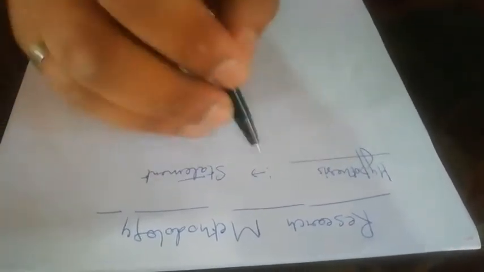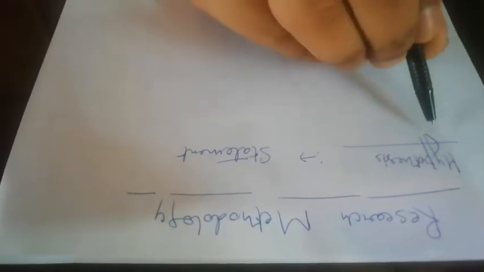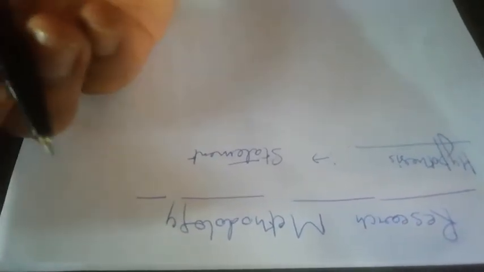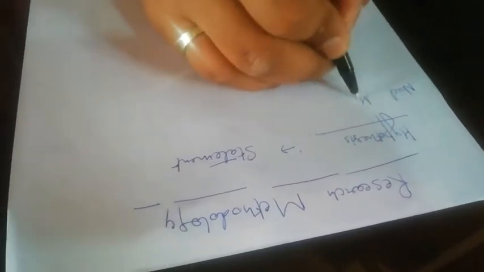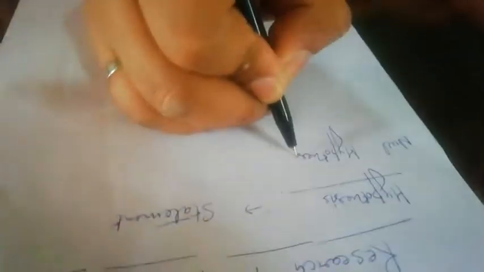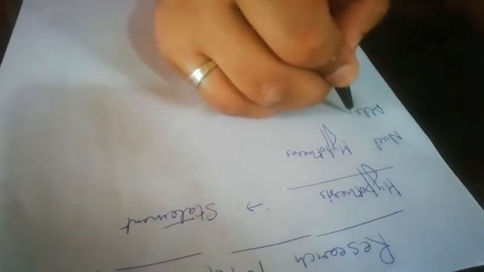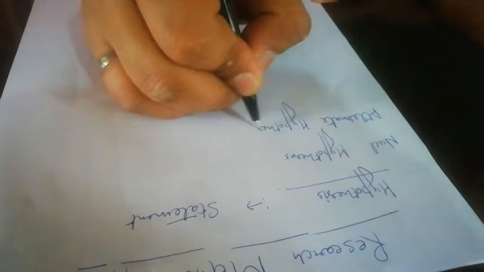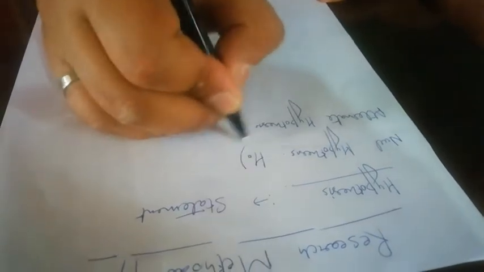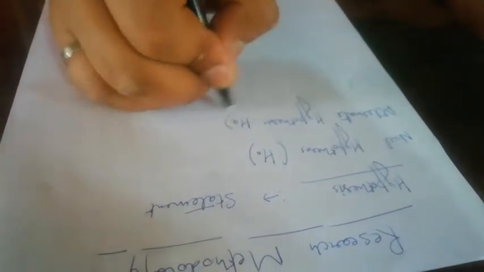So we collect the data, we analyze it, and we have to prove that particular statement to be true or false. Hypothesis is not a fact, it is a statement which has to be proved true or false from our data analysis. For that we have two types of hypothesis: one is the null hypothesis and the second one is the alternate hypothesis. Null hypothesis is represented by H naught and alternate by HA.